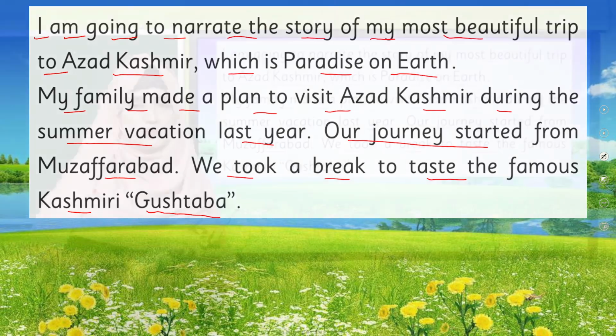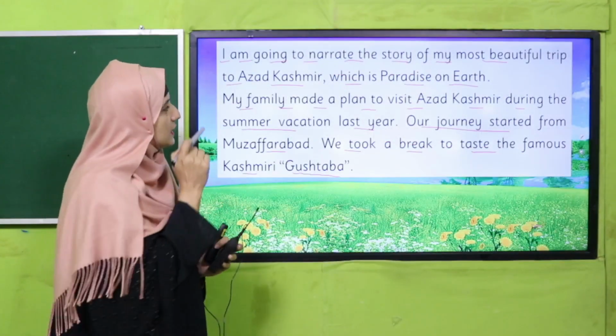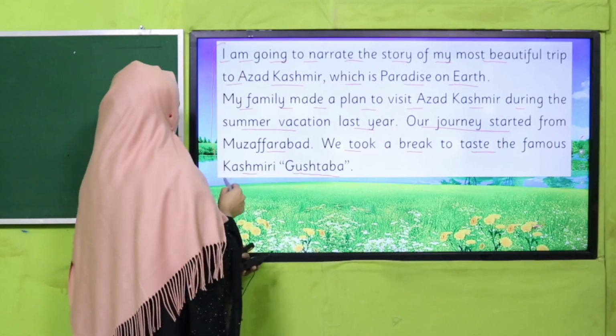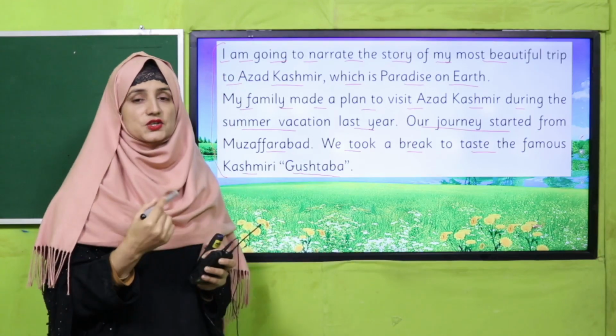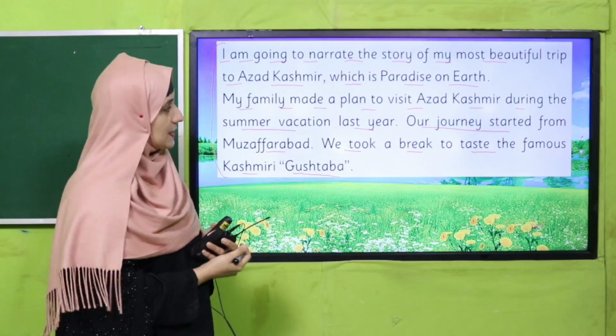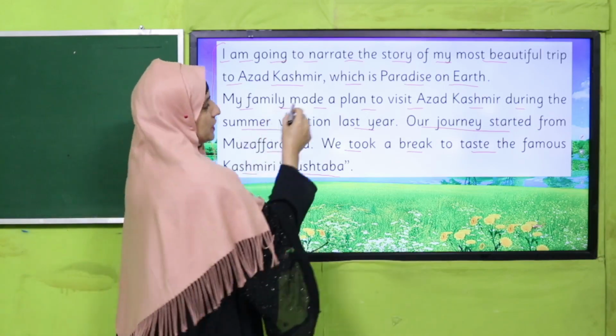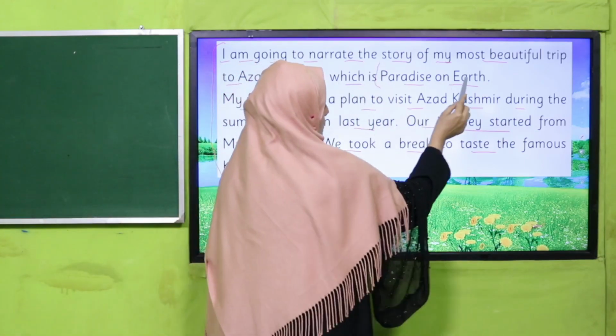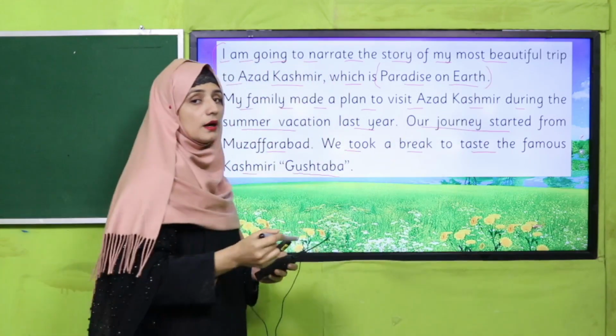Yes, my dear students, what did you get from it? Yes, this is a storyteller, a narrator. He is describing his journey towards Azad Kashmir. And what is Azad Kashmir? Azad Kashmir is considered a paradise on earth.